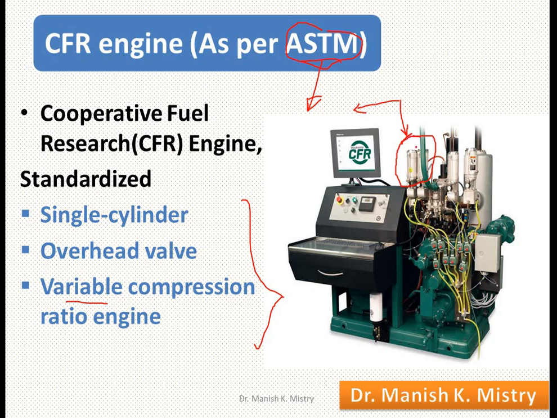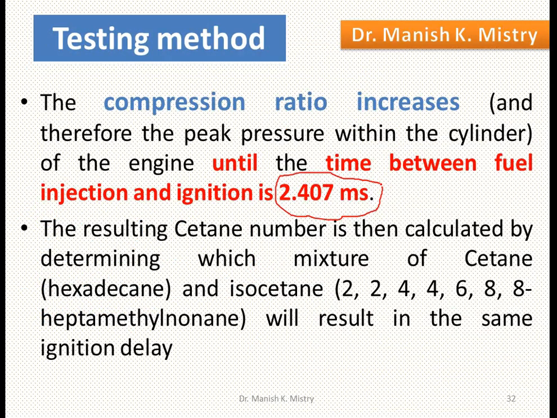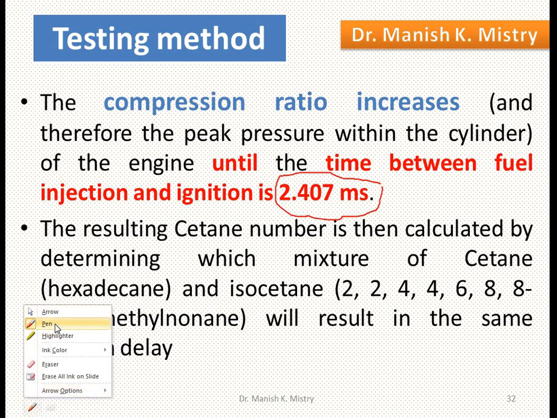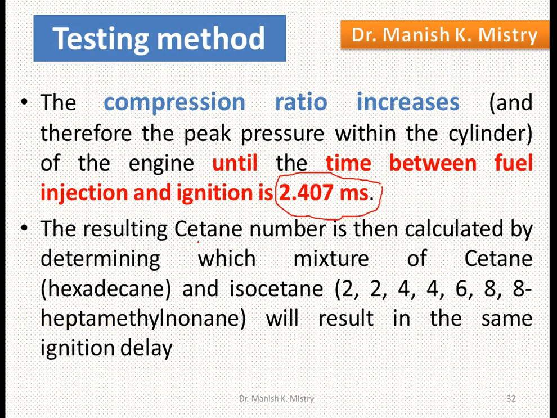For whatever sample fuel is taken into this vessel, the compression ratio is continuously increased to obtain a delay time of 2.407 milliseconds, and then that is matched with the mixture of normal cetane and iso-cetane, and based on that the cetane number is defined for that fuel.